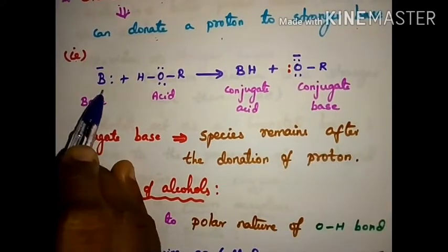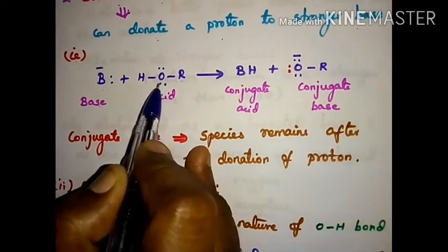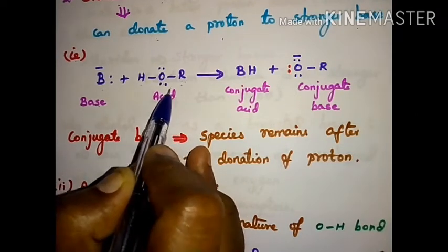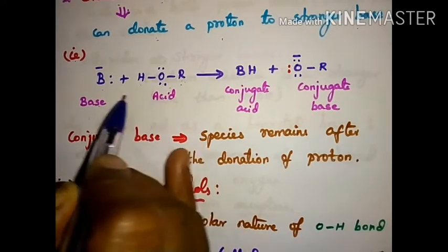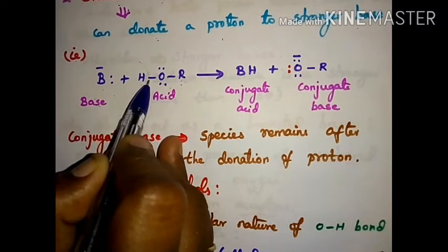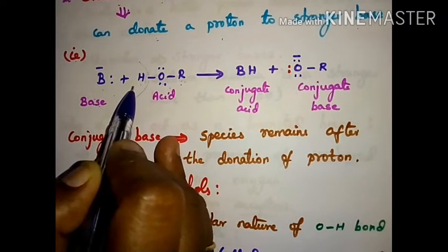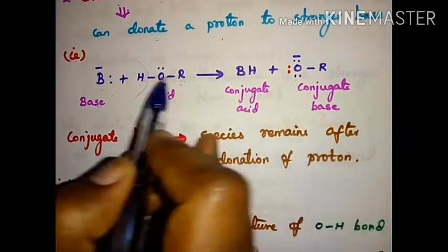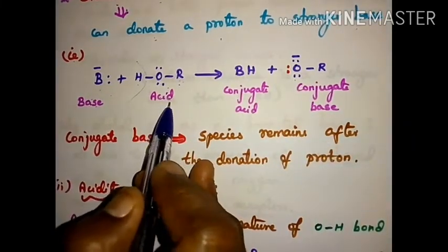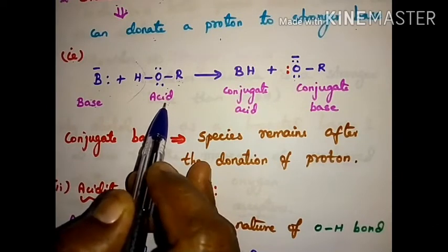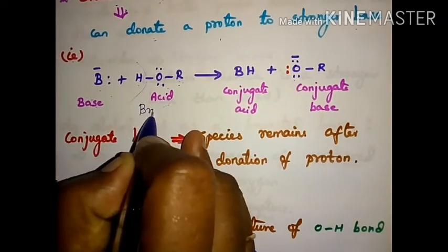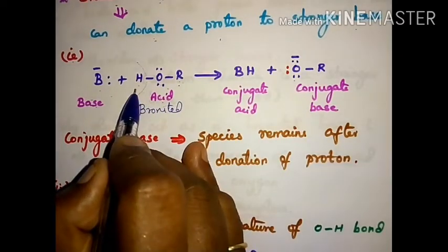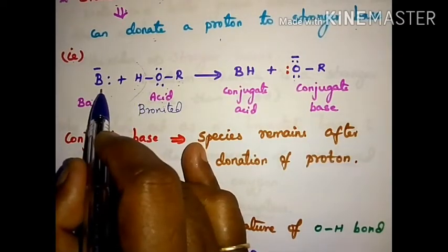Example for that one: this is the base. Alcohol, or ROH, maybe methyl, ethyl, propyl, anything, with OH. What happens? If there is any base, the alcohol has a tendency to give the proton. H plus goes out and it becomes alkoxide with BH. So, according to this, it is a Bronsted acid, which has a tendency to give the proton to the base.